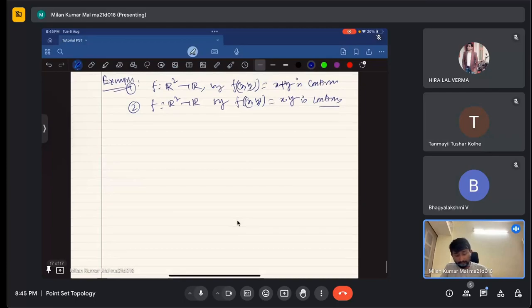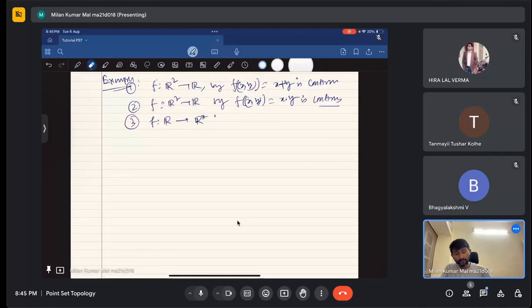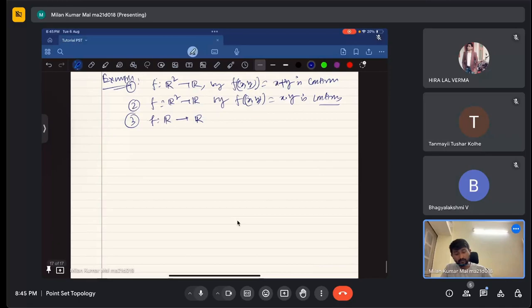And third, if F from R to R star, defined by F of X is equal to 1 by X, is continuous.